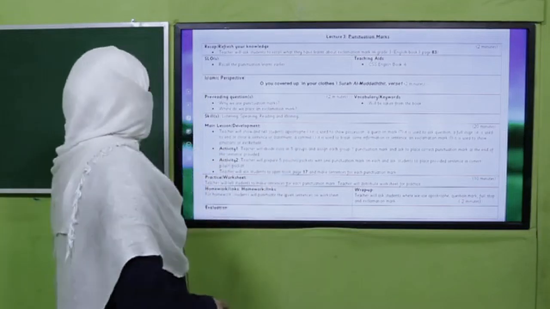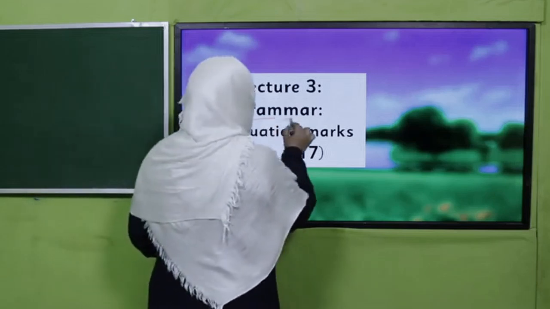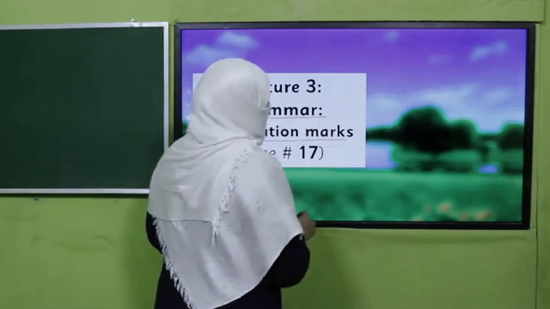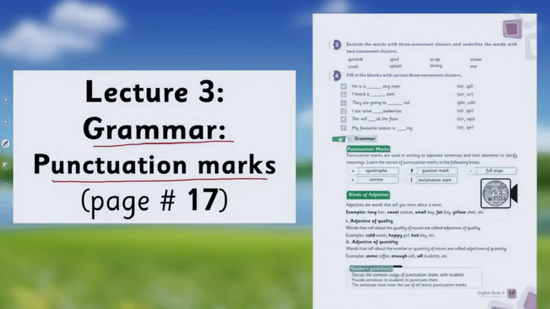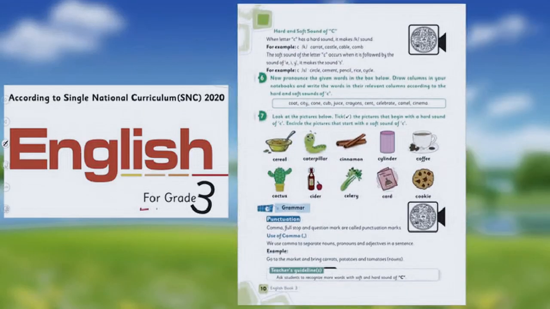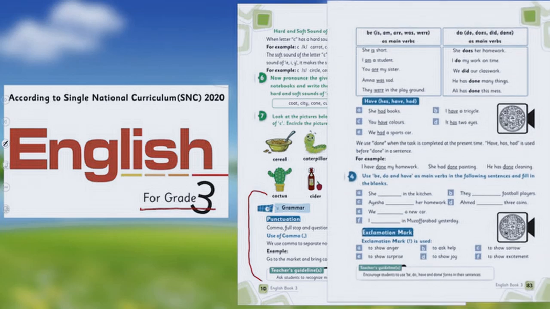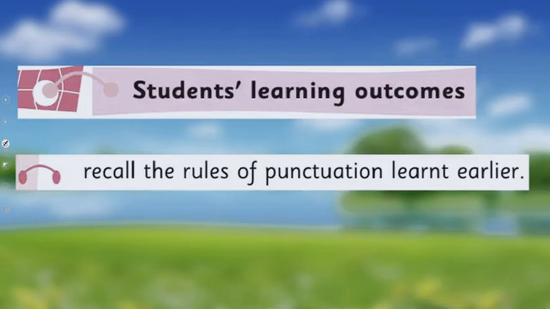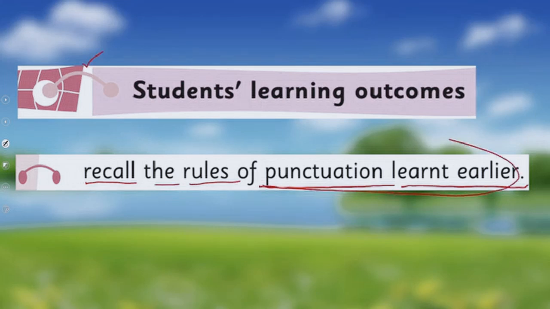Yes, my dear students. Today, under the title of grammar, we'll learn about punctuation marks and we'll cover page number 17 of your book. Before this, in English for grade 3, I have already taught you about punctuation marks. I hope you remember. If not, you may watch these videos again. These QR codes are given. So we are going to learn further to recall the rules of punctuation learned earlier. This is today's topic. Whatever punctuation marks we have already learned, we are just going to recall those.